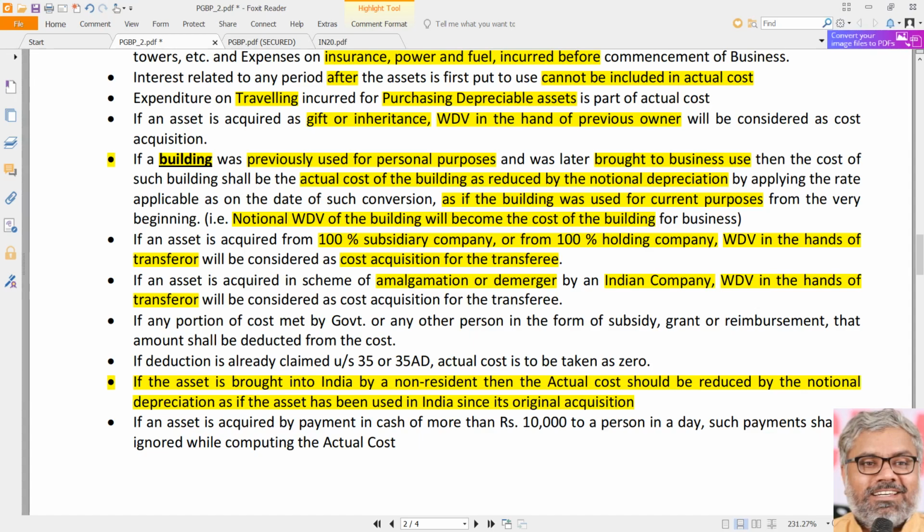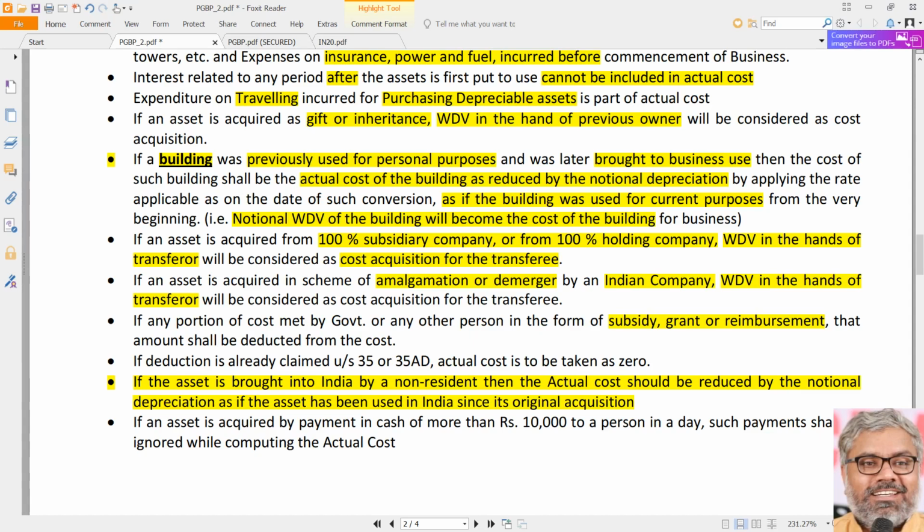Let us say if there is any cost of the asset met by the government in the form of a subsidy, grant or reimbursement, what should we do? What is the big deal in that? Original cost is there. Let us say you want to purchase an electric vehicle. Let us say government is giving some 10,000 rupees subsidy. Original cost of the vehicle is, let us say, 80,000. Government bears 10,000 rupees. Means effectively what is your cost? 70,000. That's all. Doesn't require any big provision.